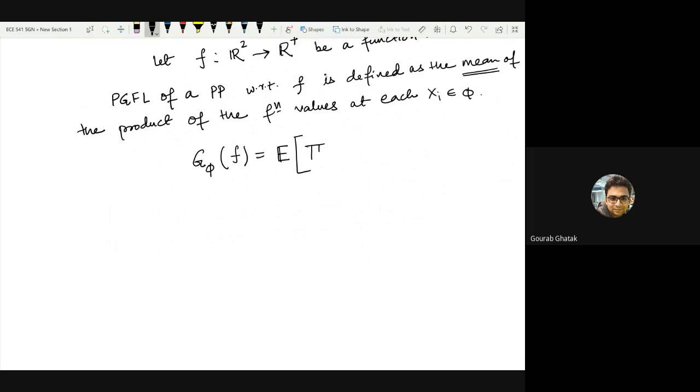So you go to each point of this point process, evaluate the function at that point, and multiply all of them. You do it for all the points present in that point process, and you take an expectation of this quantity. It might be a bit difficult to visualize at this point, but let's see from the perspective of this example 1.